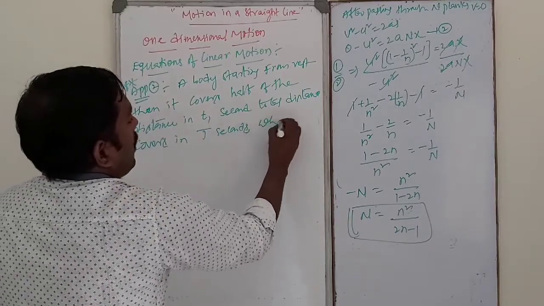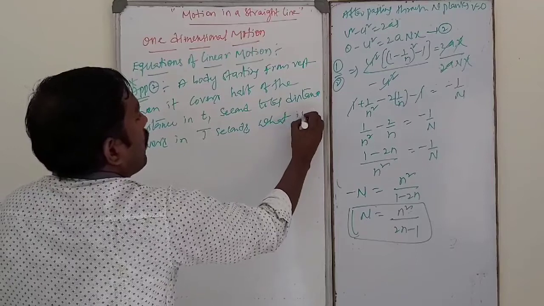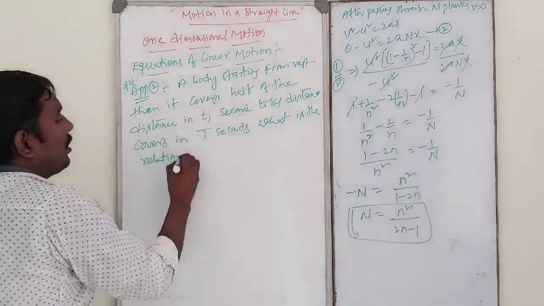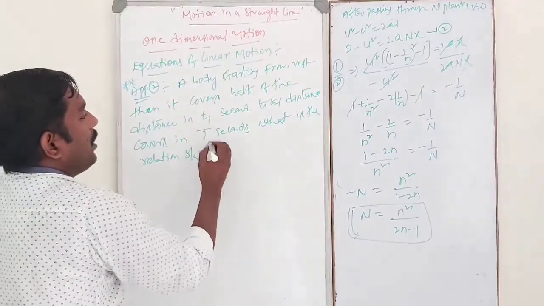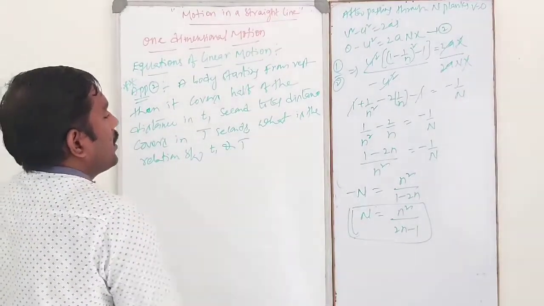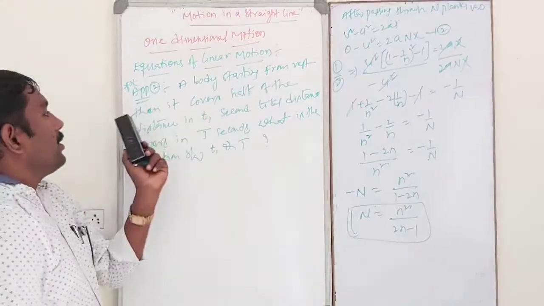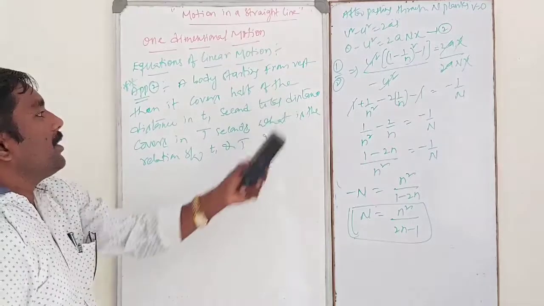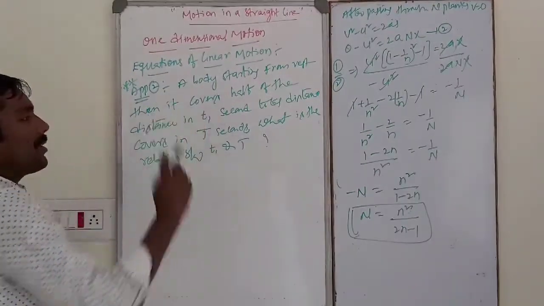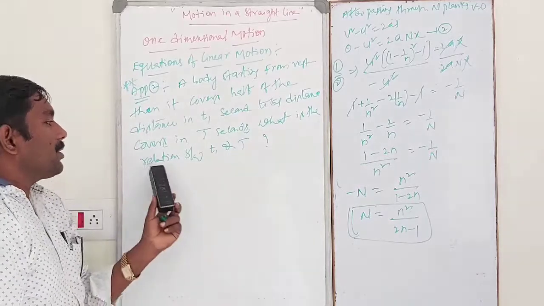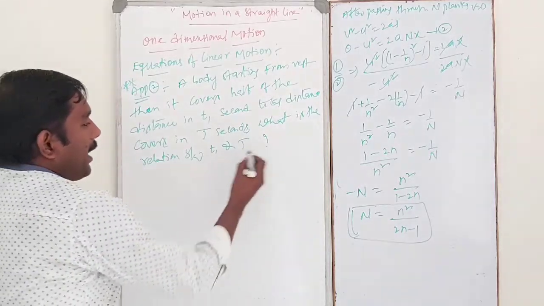What is the relation between small t1 and capital T?